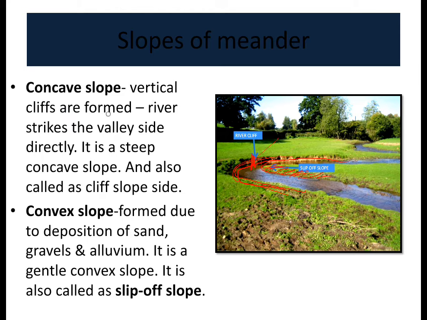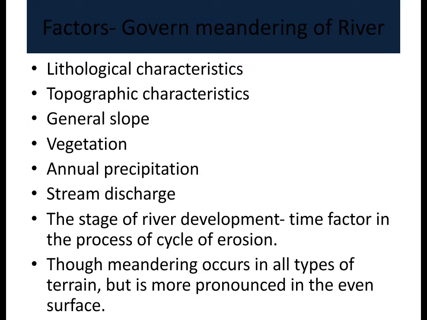The concave slope is a vertical cliff formed because the river strikes the valley side directly, and it is a steep concave slope. This is also called the cliff slope side, whereas the convex slope is formed due to deposition of sand, gravels and alluvium. So it is a gentle convex slope. It is also called the slip-off slope. This is the cliff slope side, and this is the slip-off slope.